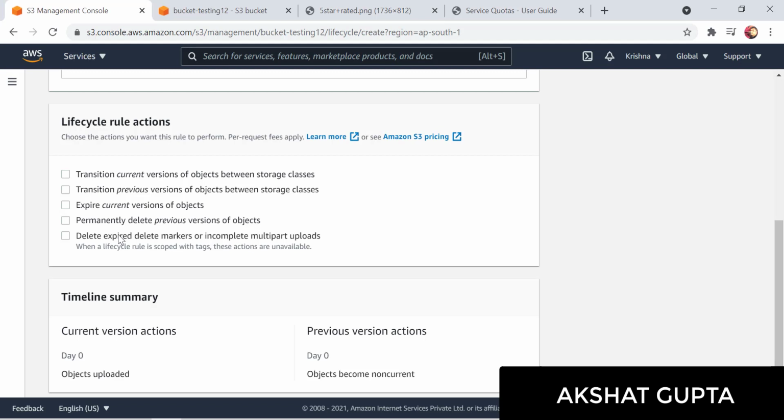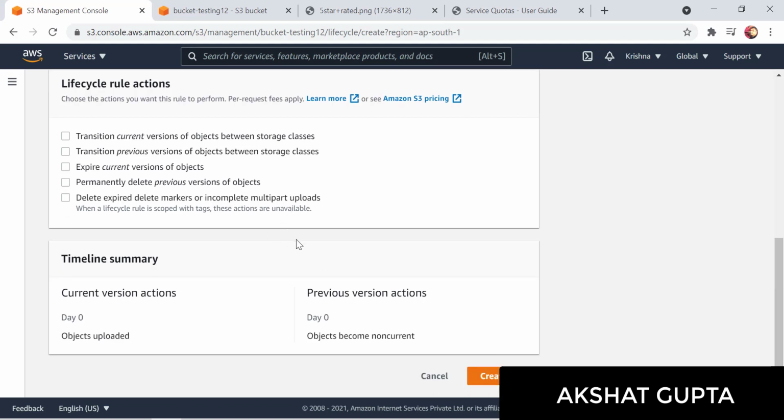Let's say after 90 days, 180 days, 360 days, or after 1 year, 2 years, 5 years, whatever it is, you want to delete an object. So after 5 years my object gets automatically deleted. You don't have to manually go and delete the objects. Automatically after 5 years, your file would be deleted. If you want to delete the delete markers after a certain period of time, you can do that too.